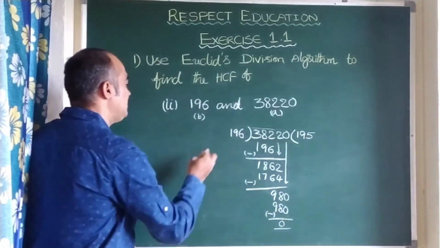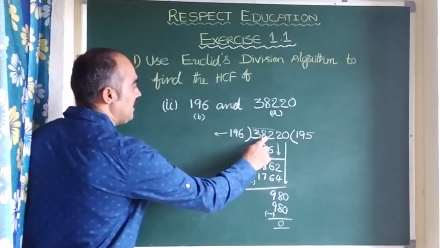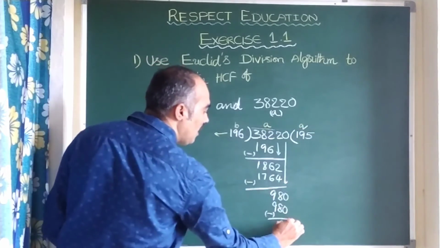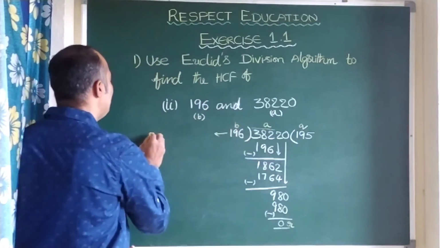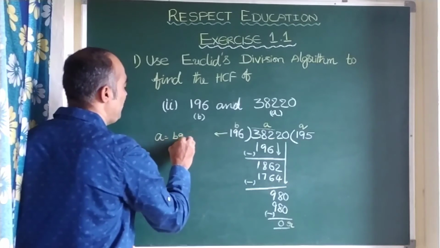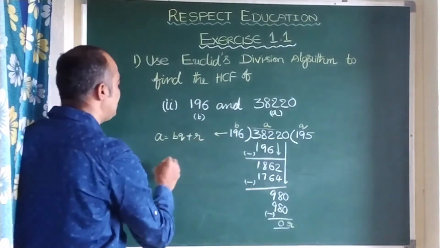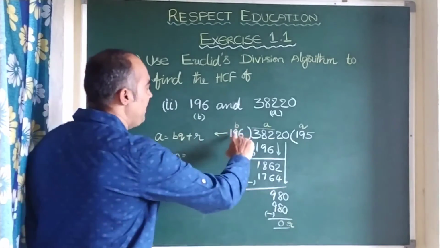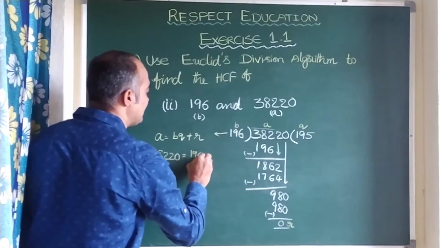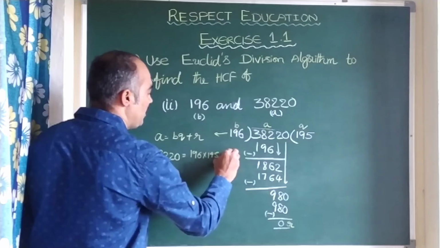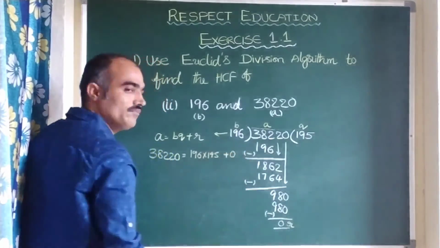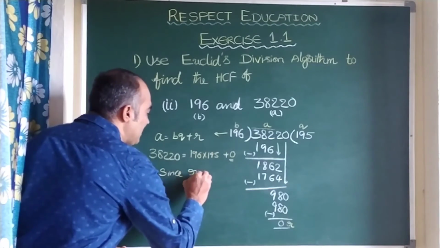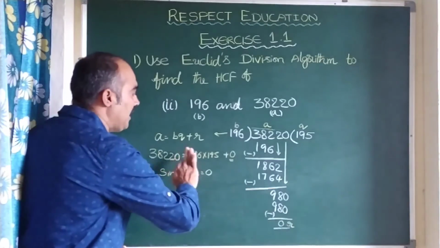So let us apply Euclid's division algorithm here. We can write A = BQ + R. Children, I am writing the formula: A = BQ + R. So here 38,220 = 196 times 195 plus remainder 0. Since the remainder R is equal to 0, we can close the problem.